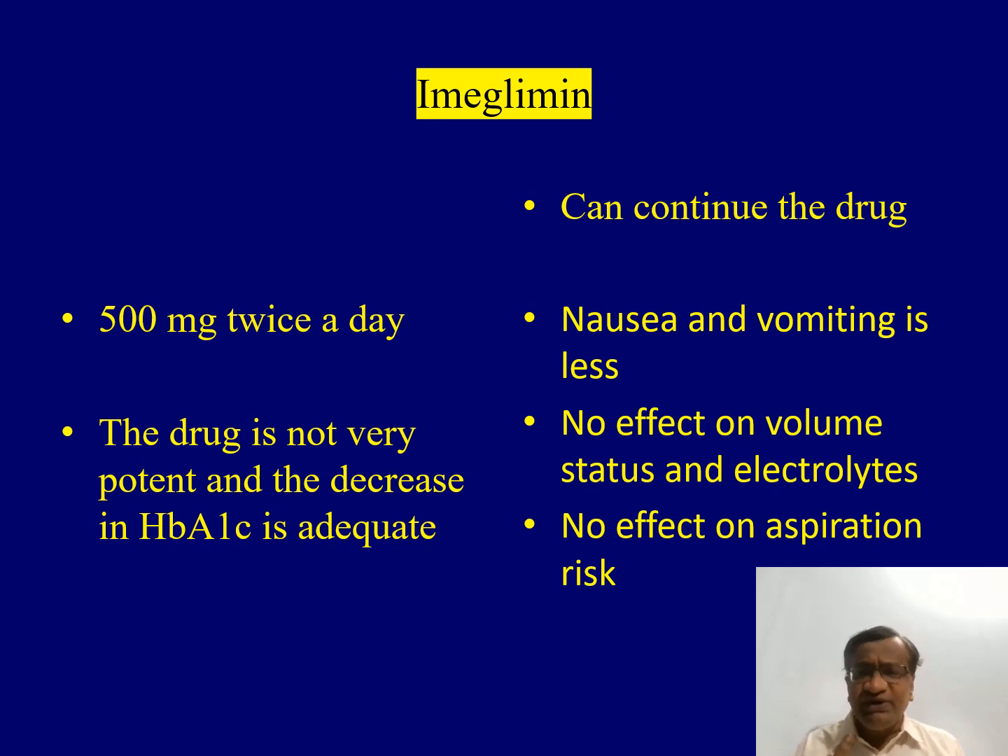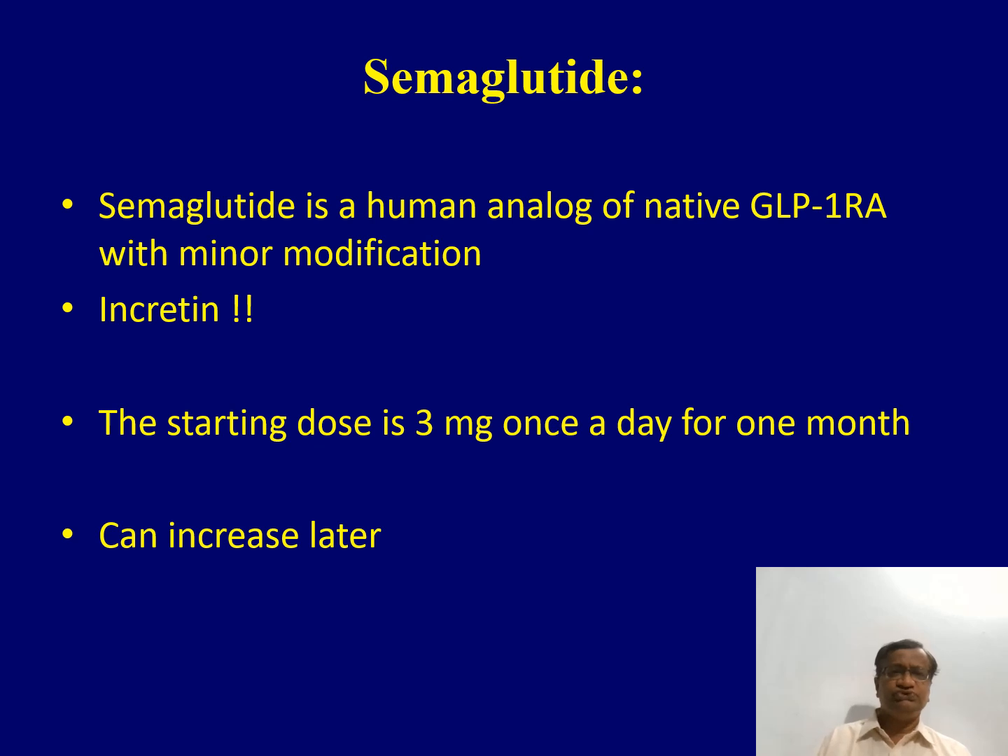Nausea and vomiting, there is no effect on volume and electrolytes. There is no effect on aspiration risk. Semaglutide is a human analog of native GLP-1 with minor modifications. It's an incretin. The starting dose is 3 milligram a day once a month, can increase later.